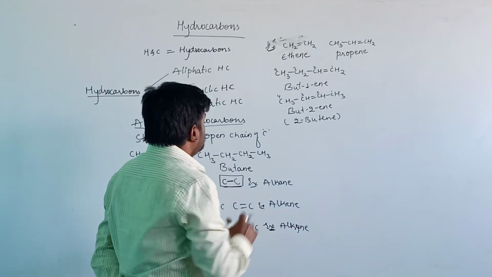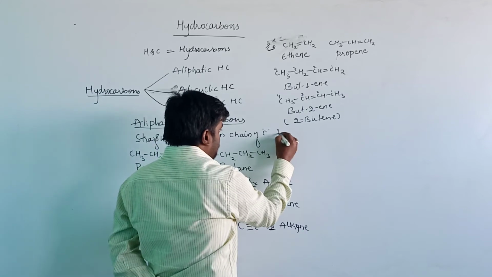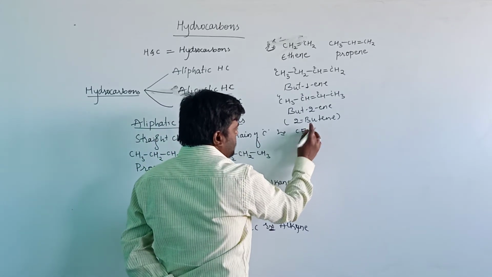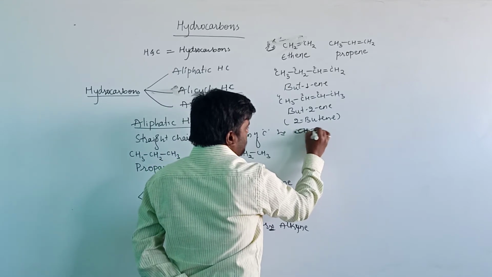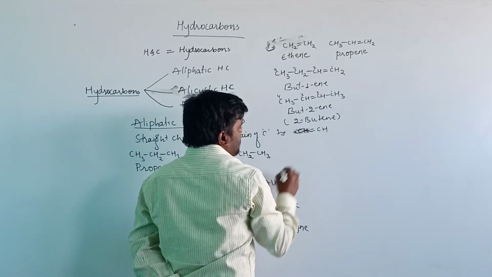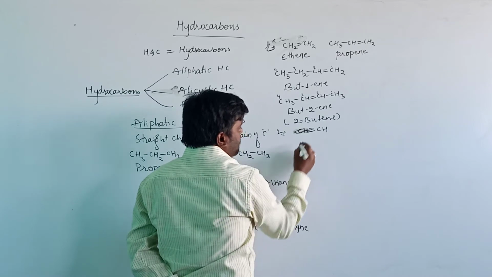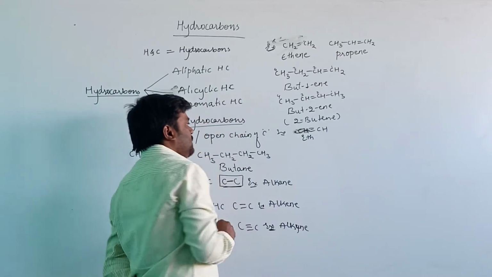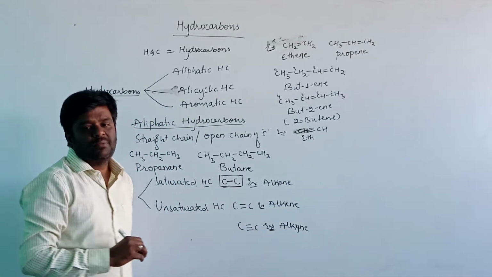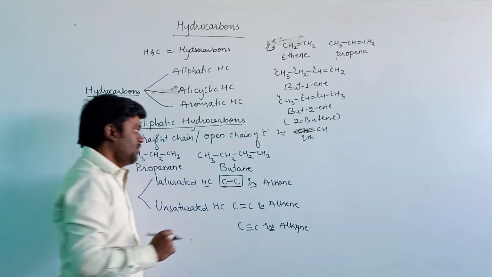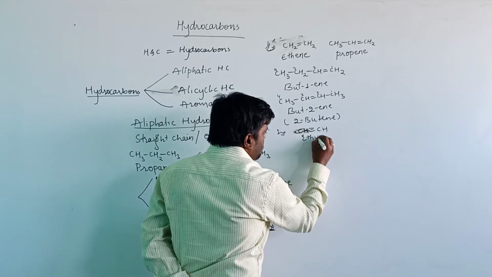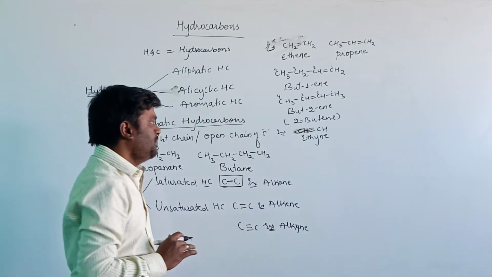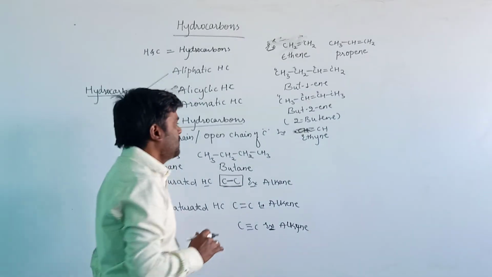Let us see the third example, for the alkyne. CH triple bond CH. The triple bond is here, and the number of carbon atoms is 2, so the root word is eth, and it is an unsaturated compound containing a carbon-carbon triple bond. Therefore, yne will be added after the root word. Then the name for this compound will be ethyne.